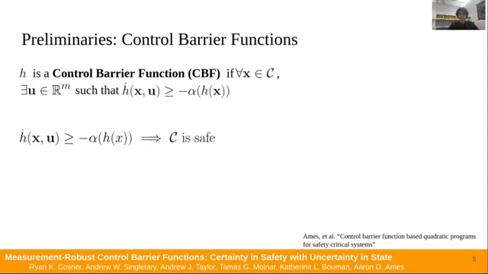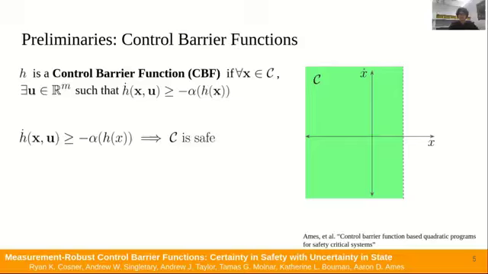Natural properties of the system, however, may make it difficult to find such controllers. For example, consider the case of the double integrator, with position on the x-axis and velocity on the y-axis. Assume that safety is defined by the position of the system as seen in the green safe set C. If the controller u can satisfy the inequality, then the system is safe. But for points such as this one, that is not possible. This is because this point has a positive velocity on the boundary of the safe set, so it must leave the green region and become unsafe. Sets such as this one cannot be rendered safe by any bounded controller.